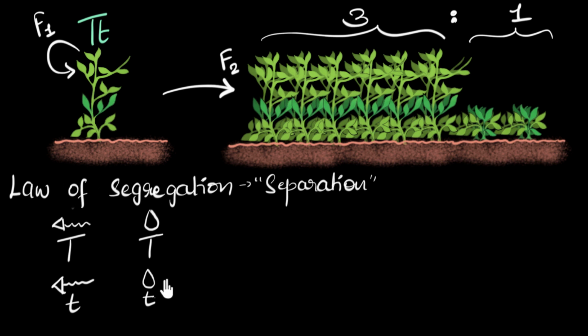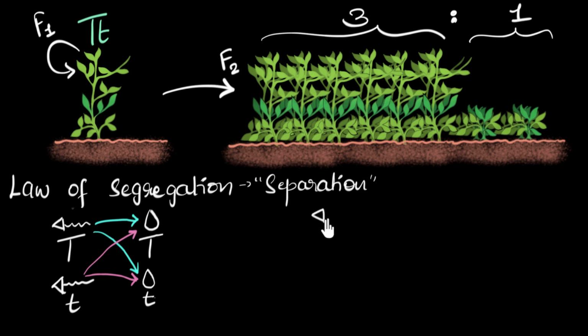Okay, hopefully you have tried. Let's see. One possibility is this sperm fertilizes this egg, that's one. Or maybe another possibility is this sperm goes and fertilizes this egg. That's two. The third possibility is this sperm goes and fertilizes this egg. And the last possibility would be this sperm goes and fertilizes this egg. So in total, we have 4 different possibilities. The way we usually like to write down all the possibilities over here is to draw a box. So here's how we do it.